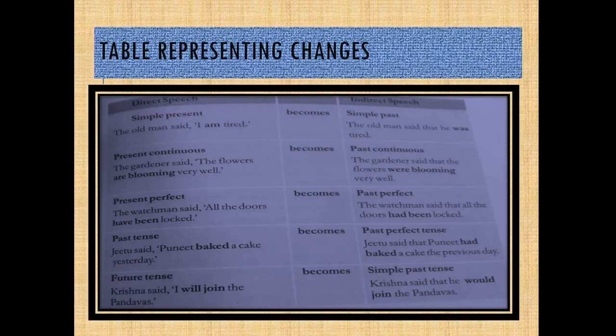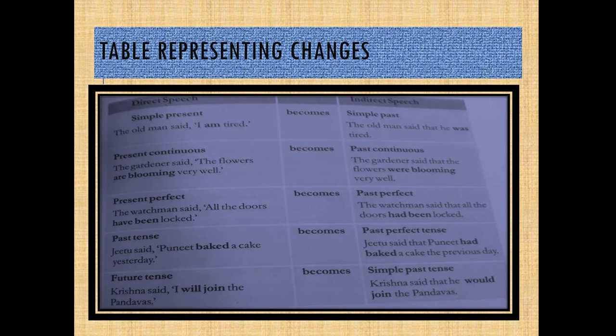Now let's see the table representing the changes from direct speech to indirect speech. Right? How do the changes take place? See, first one is simple present. If the sentence is in simple present tense in direct speech, it becomes simple past tense in indirect speech.